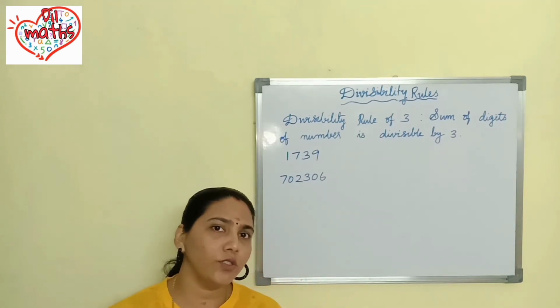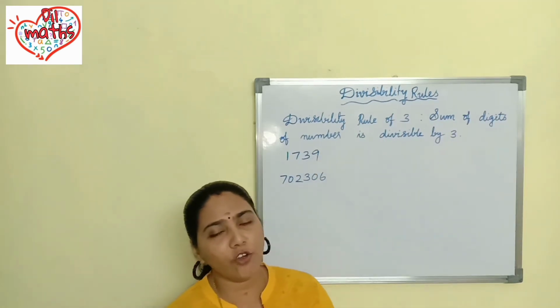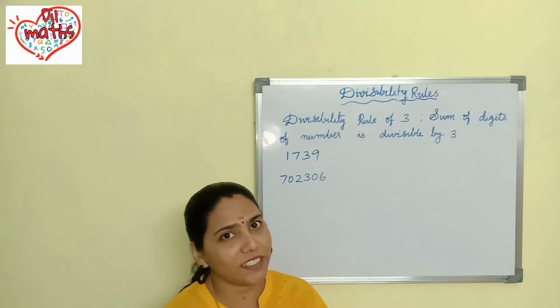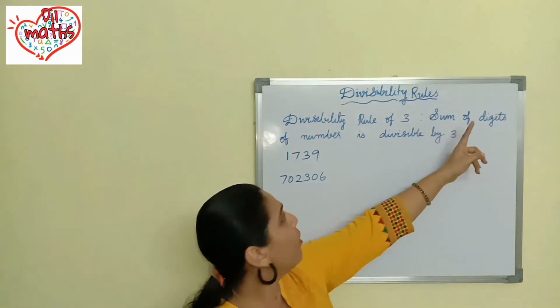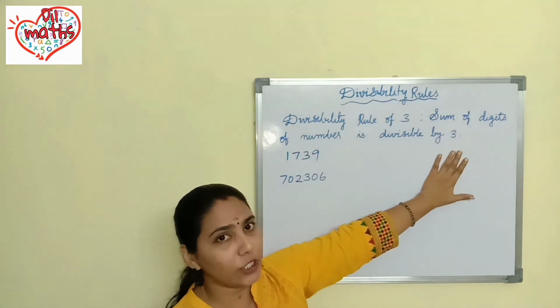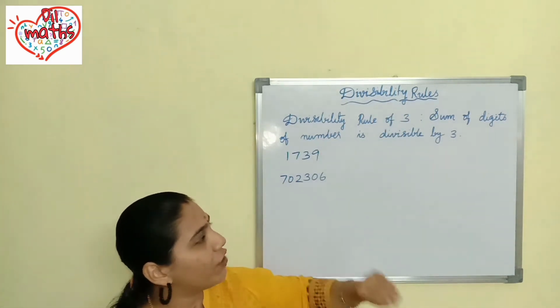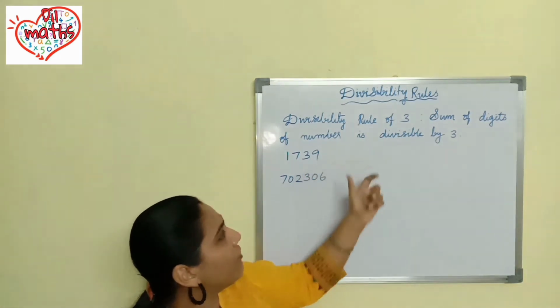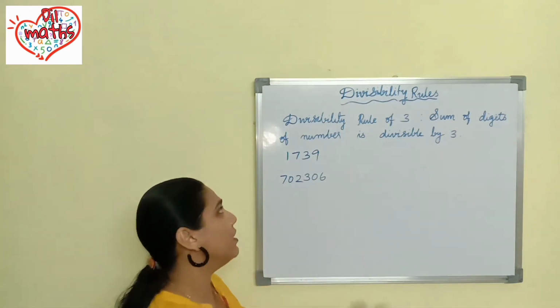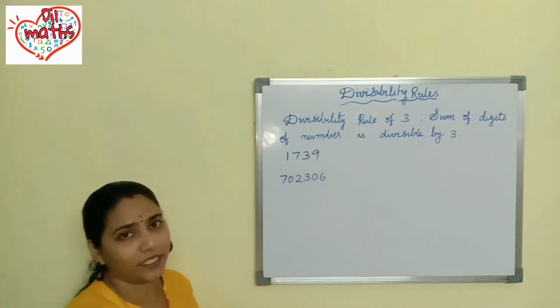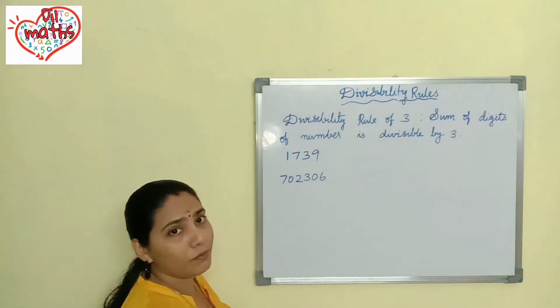Next we will go to divisibility rule of 3. How you will check whether a number is divisible by 3. If the sum of digits of a number is divisible by 3, you can say that that number is divisible by 3. Okay. That means you have to find out the sum of digits of the given number. So we'll check through an example. First number is 1739. We will check whether that number is divisible by 3 or not.